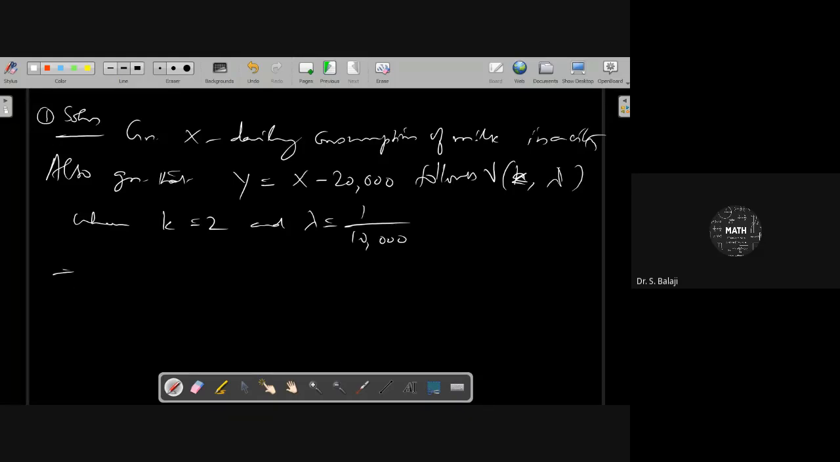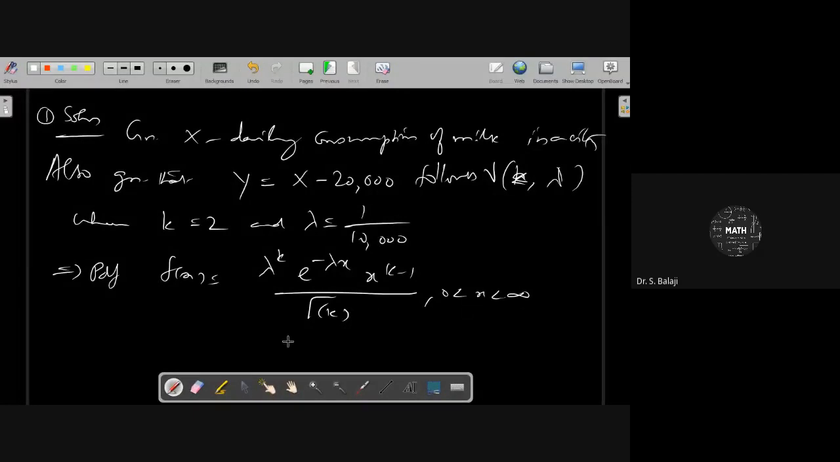The PDF of the gamma distribution, which you already know, is f of x equals lambda power k, e power minus lambda x, x power k minus 1, divided by gamma k, with the range 0 less than x less than infinity.